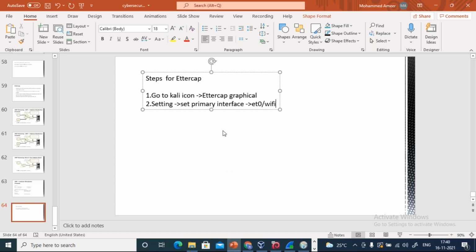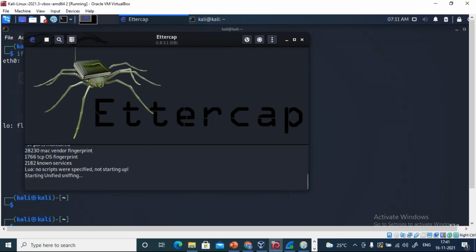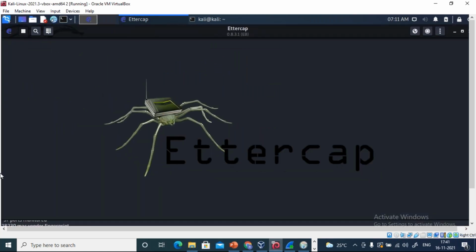Okay, then I'll do one thing. I'll write the steps later. First, let us do it. You set it to Ethernet or Wi-Fi, whatever is there in yours. Now, then click on this accept icon. The moment you click on accept icon, you can see Ettercap has started. This tool has started. So basically here you will be having a number of options, guys. So you can observe here it is telling MITM. What is this? Man in the middle menu.